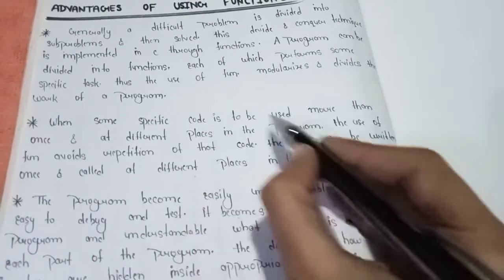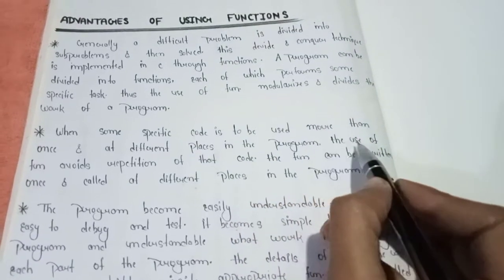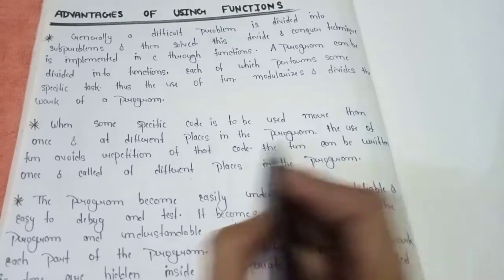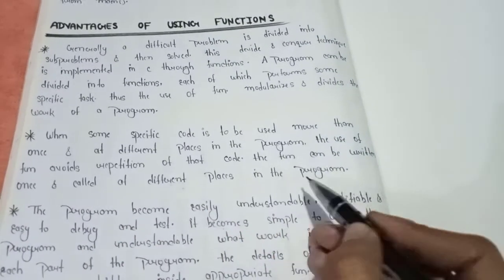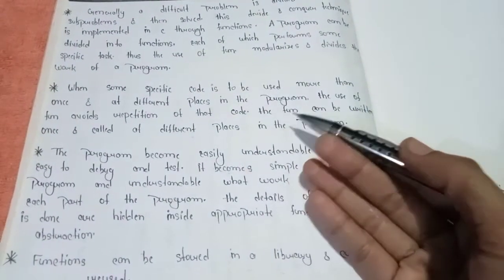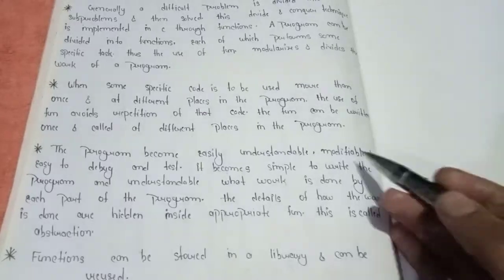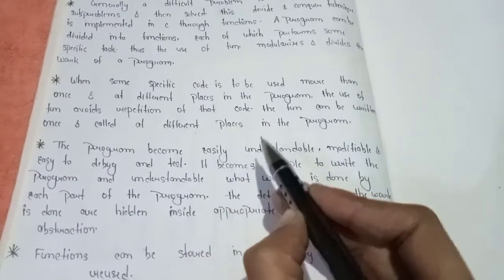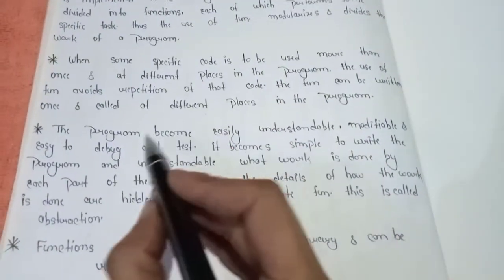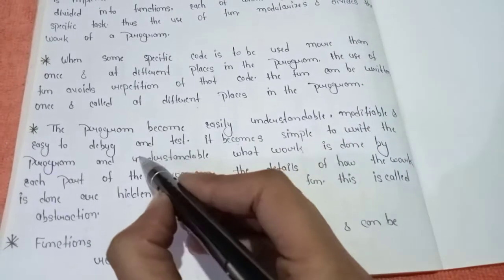Now let's see the second advantage. When some specific code is to be used more than once and at different places in the program, the use of a function avoids repetition of that code. The function can be written once and called at different places in the program. Means if a C program contains more than one function, then one and only one of these functions must be main. Clear? Because program execution always begins with the main function. Clear? Remember.